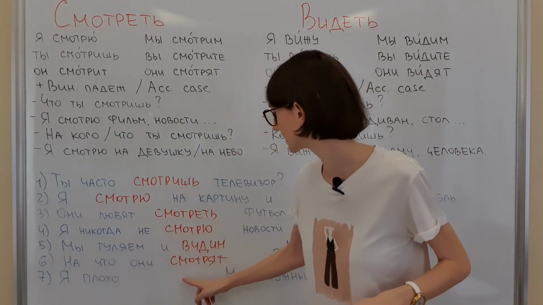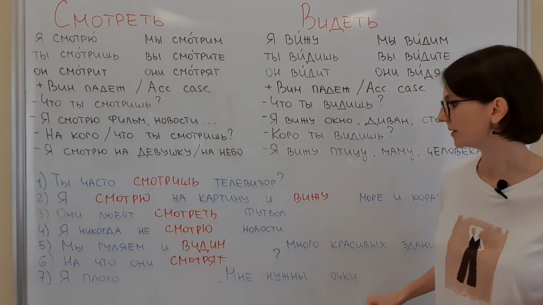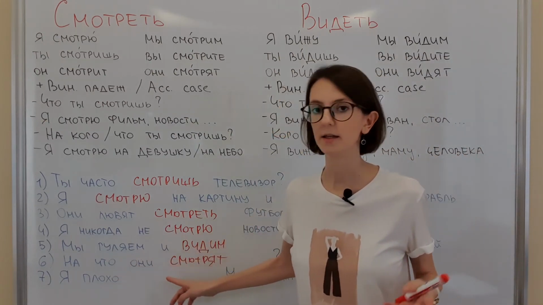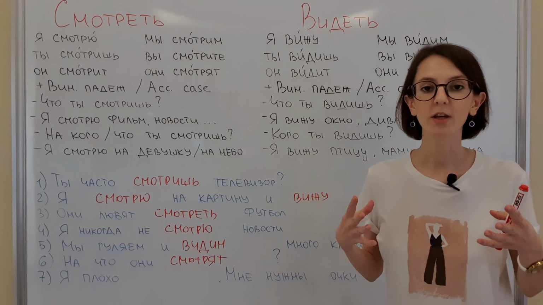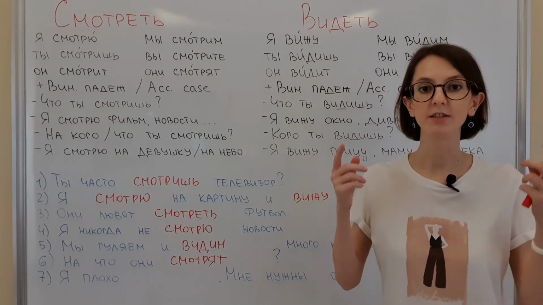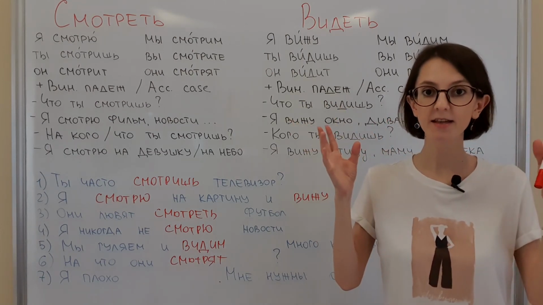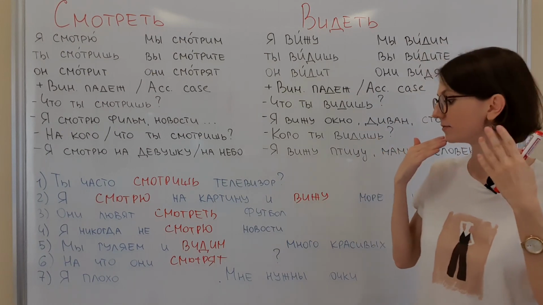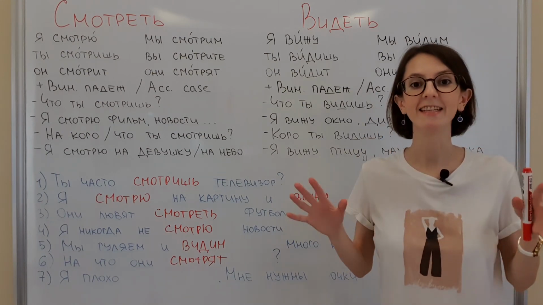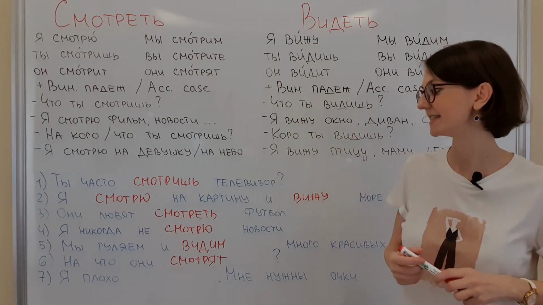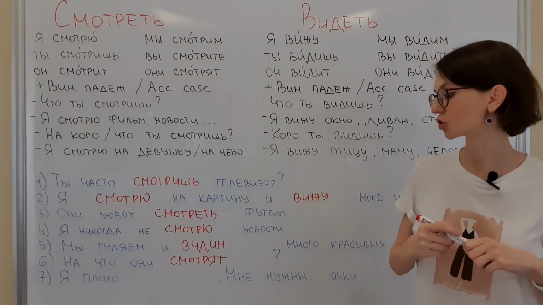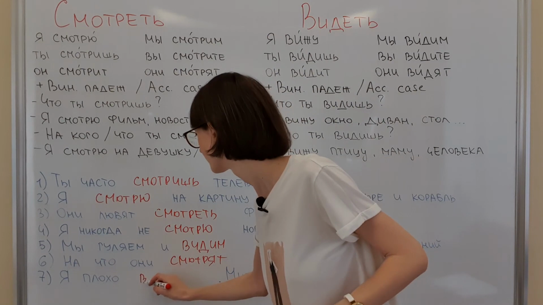And the last sentence. Я плохо, мне нужны очки. I badly something, I need glasses. Here we are talking about our general ability to see things. Like for example, for me, without glasses, I see nothing. So in this case, we use the verb видеть. Я плохо вижу, мне нужны очки.